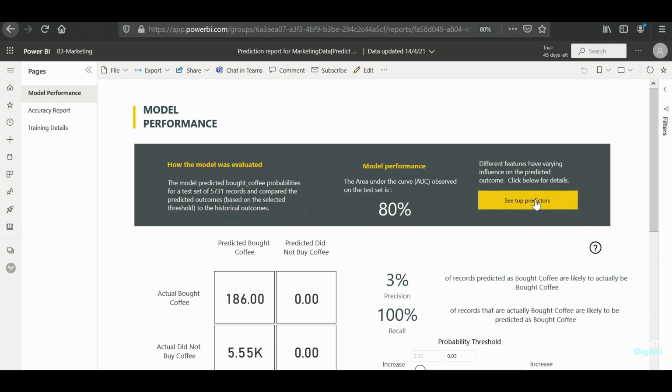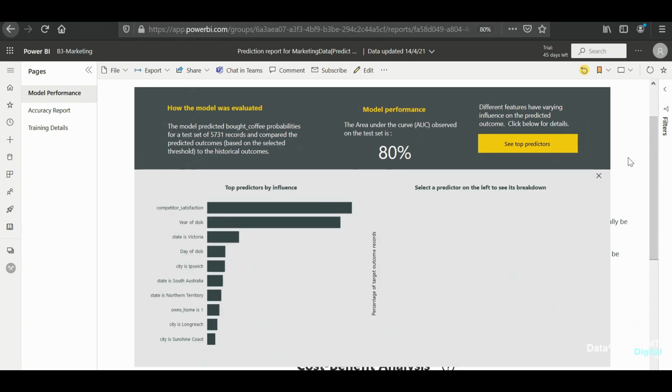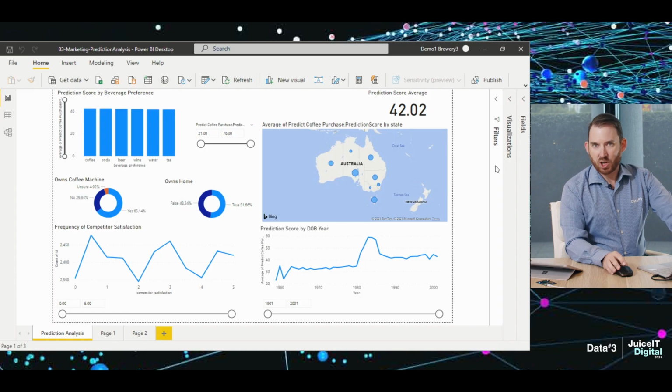If I click on this button here, I can see what are the top indicators as to why customers will buy coffee from us. And I can see that it is customer satisfaction and the year that they were born. From the outputs of the machine learning model, I now have a new data model with a prediction score tied against each of the survey answers.